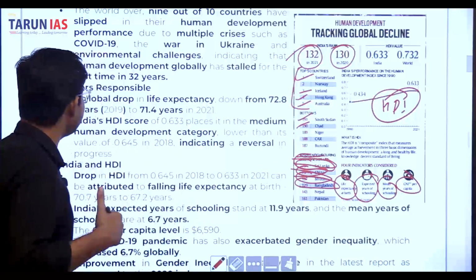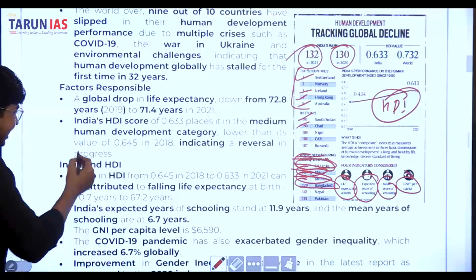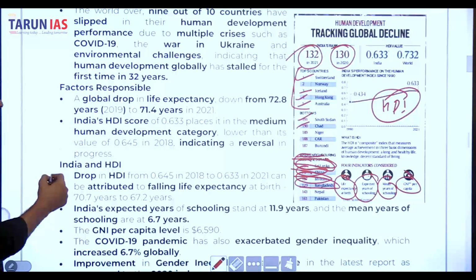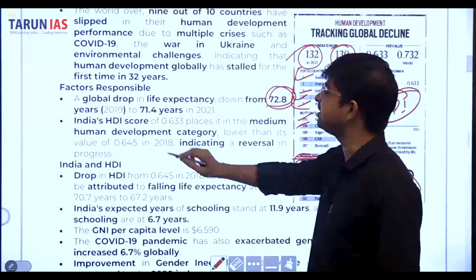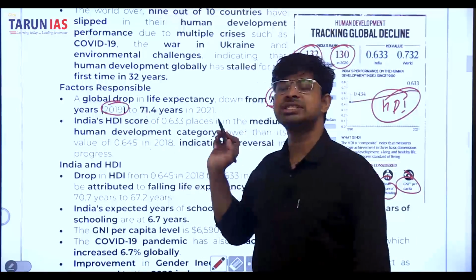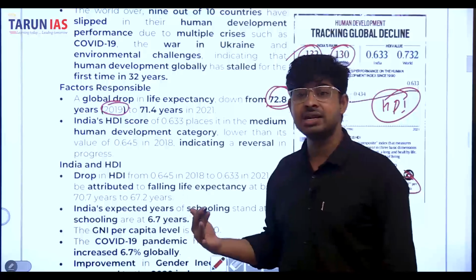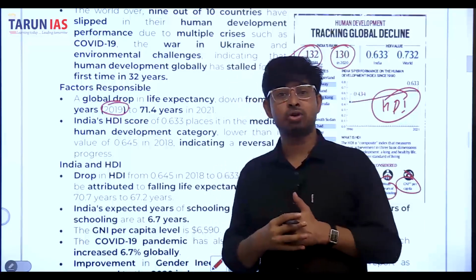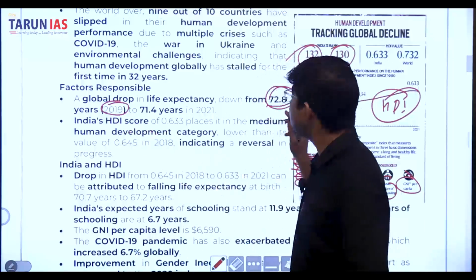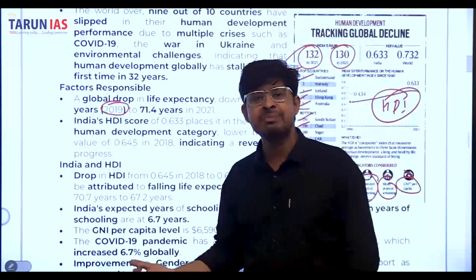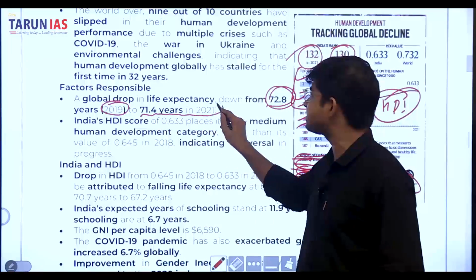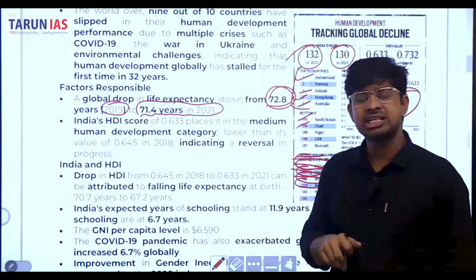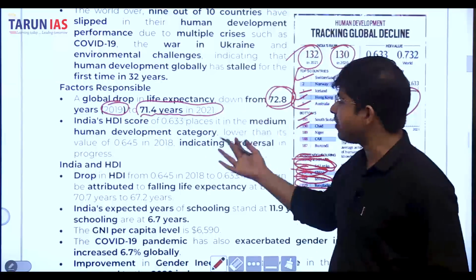Now let's compare India's HDI. Global life expectancy dropped down from 72.8 years in 2019, but due to the pandemic, the COVID-19 situation, life expectancy decreased to 71.4 years in 2020.